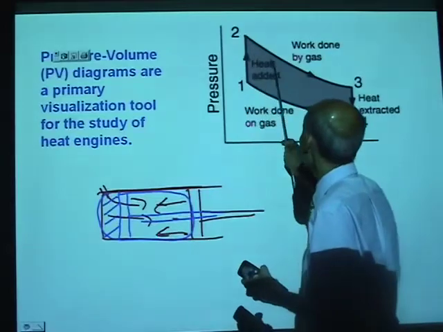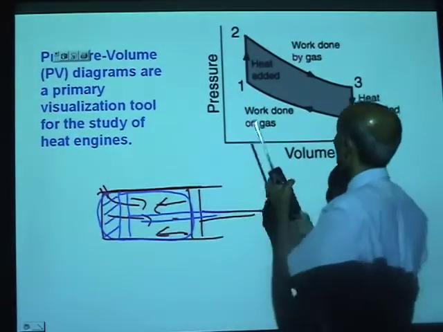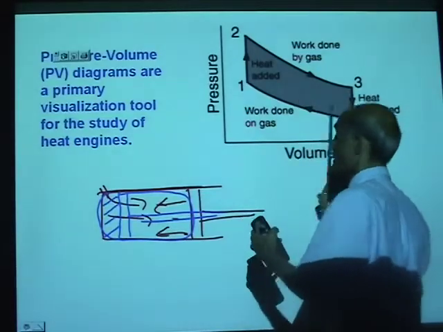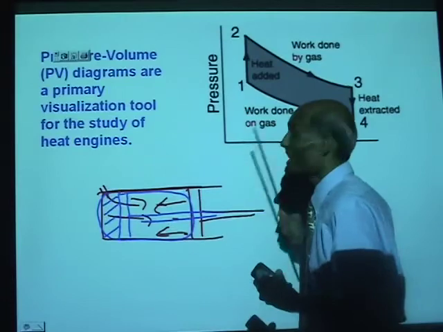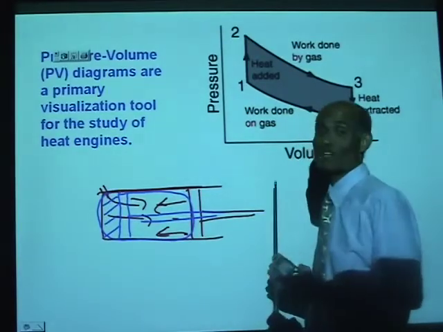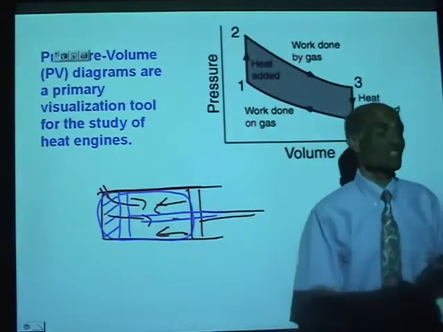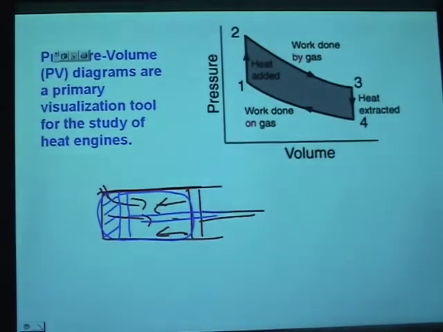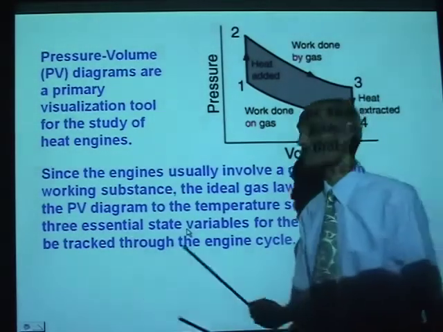Look at this part of the diagram. The volume increases, the piston is pushed back. The volume increases, the pressure decreases, and then the used gas is thrown out into the exhaust, and the cycle continues again. That is how your car engine works. Alright, let's move on from here. It's nice to know how the car engine works, is that right?